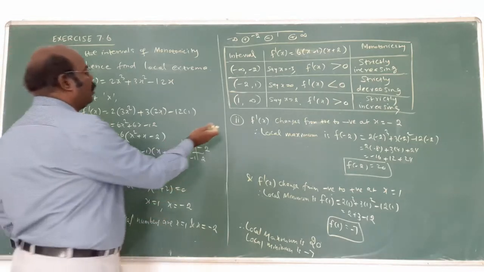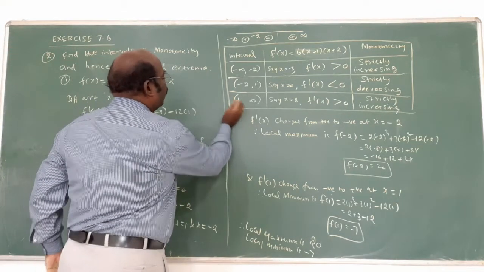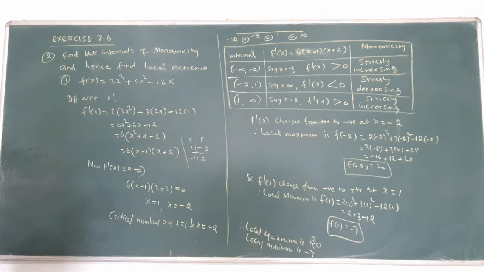Therefore, I will put the second solution. Here 5 problems are there, all the 5 questions are the same method only.